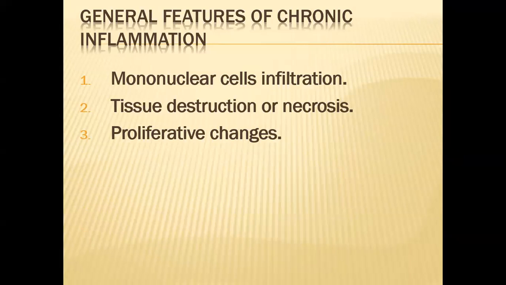The third is the proliferative changes or fibrosis. The healing process is also taking place in chronic inflammation, and these are due to different factors, different mediators which are released by the macrophages. As you know, the platelet-derived growth factor, transforming growth factor beta, all these factors lead to the proliferative changes. So the most important cell of chronic inflammation is the macrophage, which releases a variety of enzymes and factors which cause the tissue destruction, necrosis, or the proliferative changes.